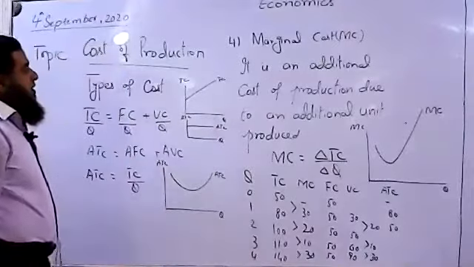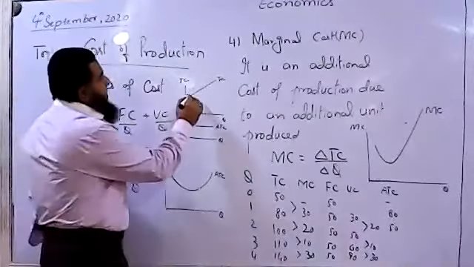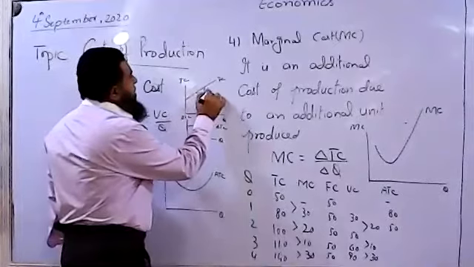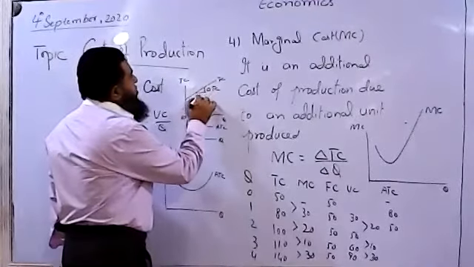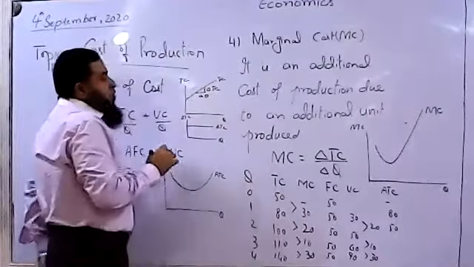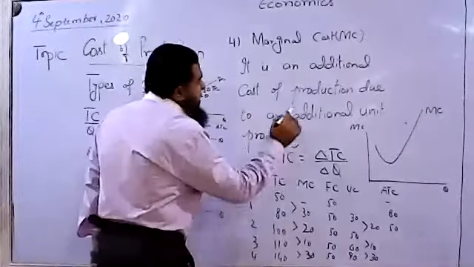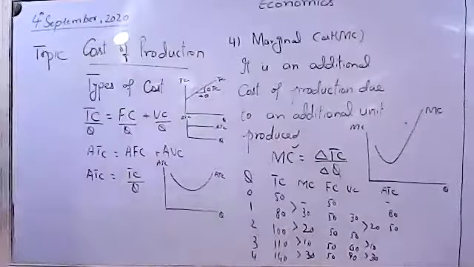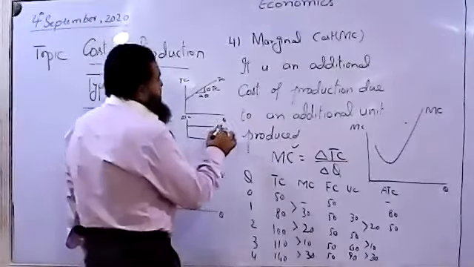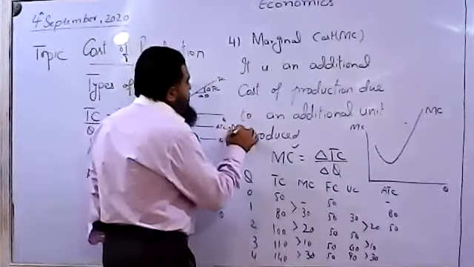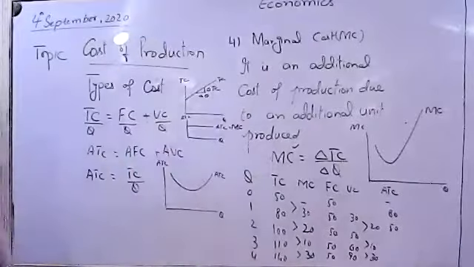All right. So this is the slope of total cost, the change in total cost due to change in quantity, and the slope of total cost is called the marginal cost of production. When its slope is constant, then marginal cost of production is equal to average total cost. They are overlapped with each other.